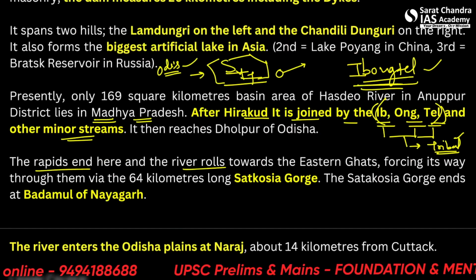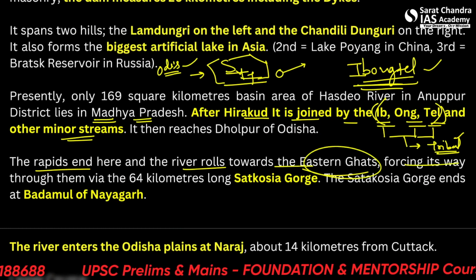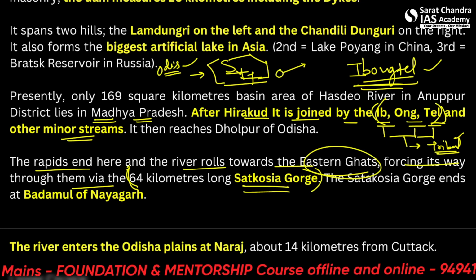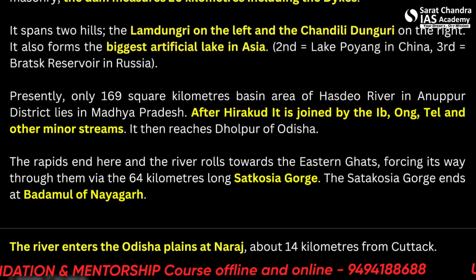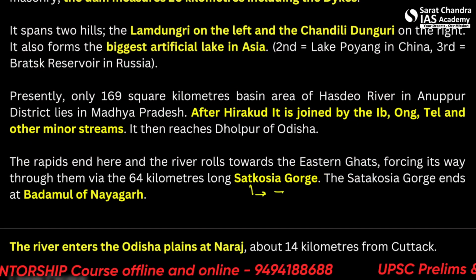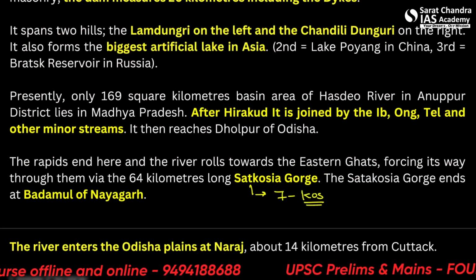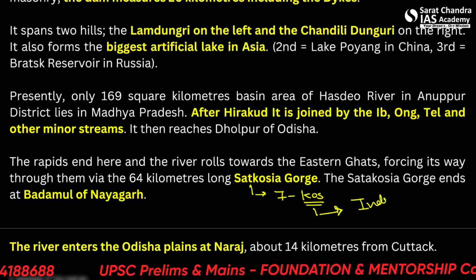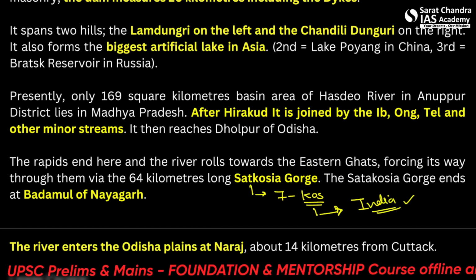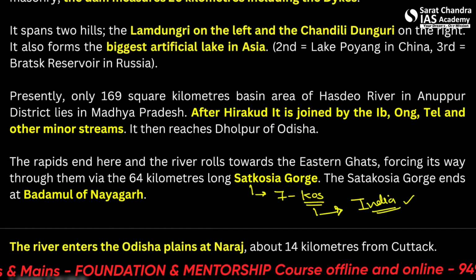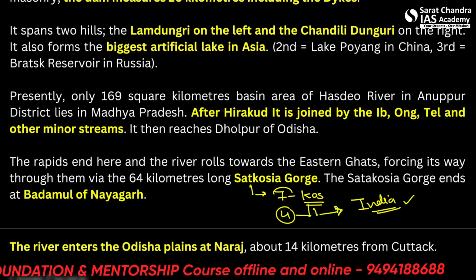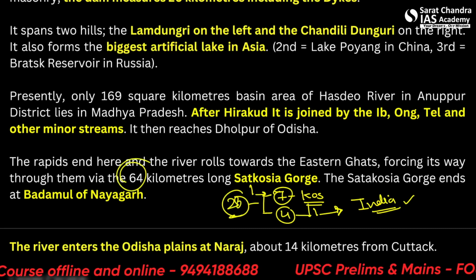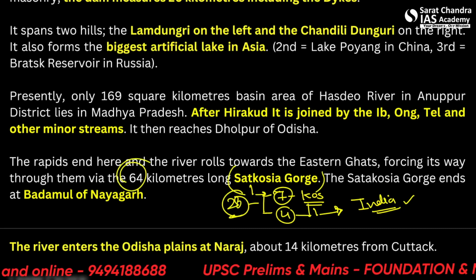Okay, the rapids end here and the river rolls towards the Eastern Ghats now, forcing its way through them via the 64 kilometer long Satkosia Gorge. So Satkosia Gorge is very important here. So Satkosia, you can remember it as let's say 7 and Kos. Alright, Kos is a measure of distance in the Indian system. So in various systems, a Kos is around 3 or 4 kilometers. So the gorge should be around 28 kilometers. However, it's 64 kilometers actually. But you can just remember the Satkosia Gorge.